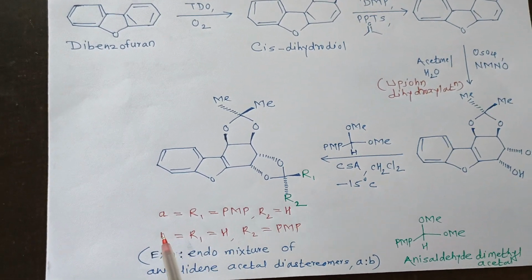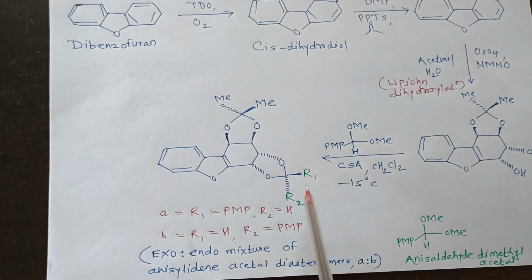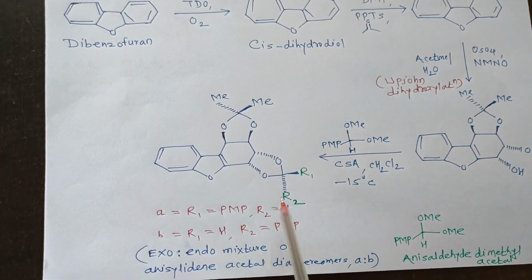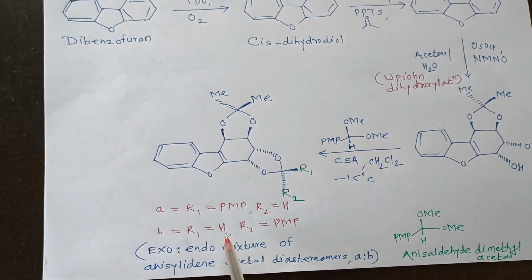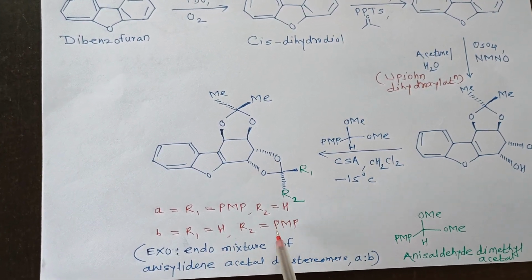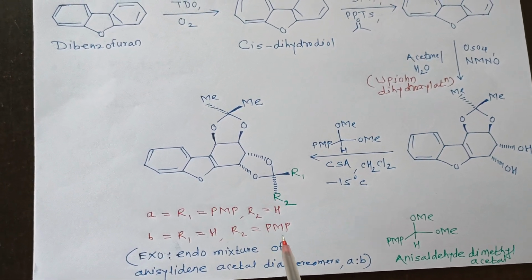Here we can refer to them as A and B. In one compound, R1 may be PMP and R2 may be hydrogen. In the second compound, R1 is hydrogen and R2 is PMP. PMP means para-methoxyphenyl.